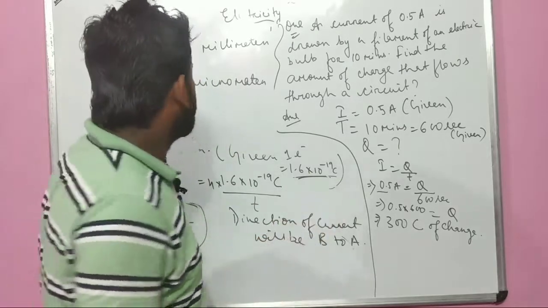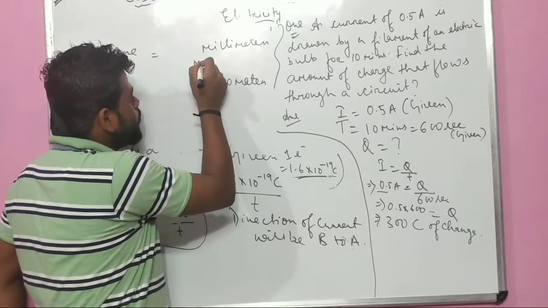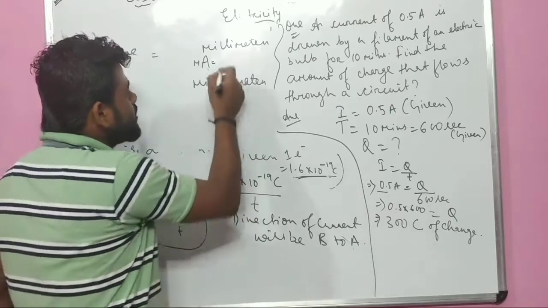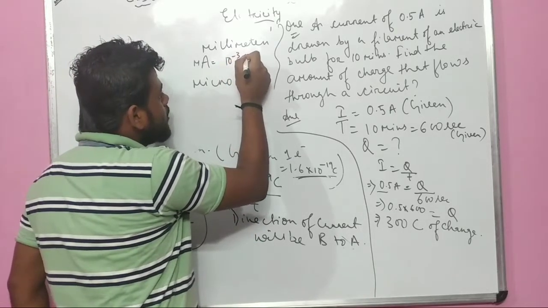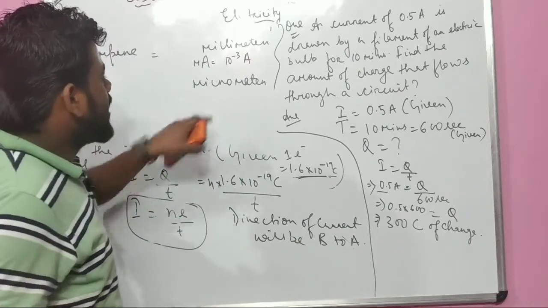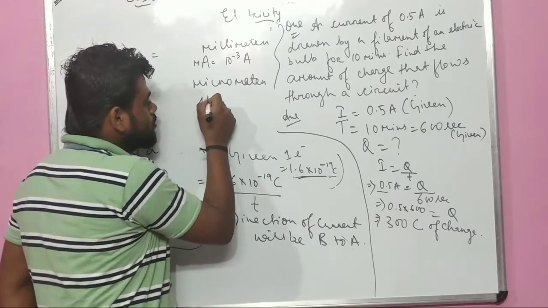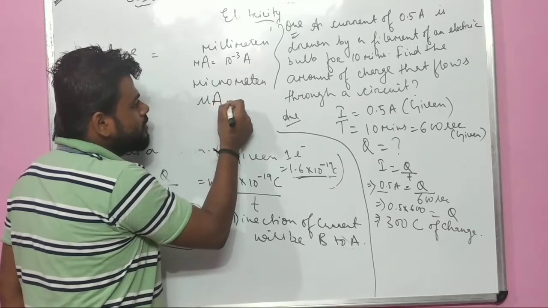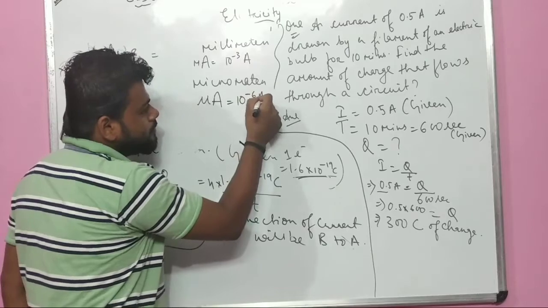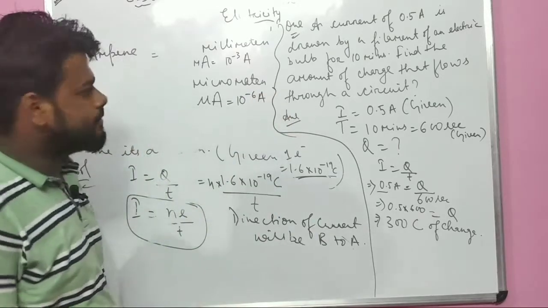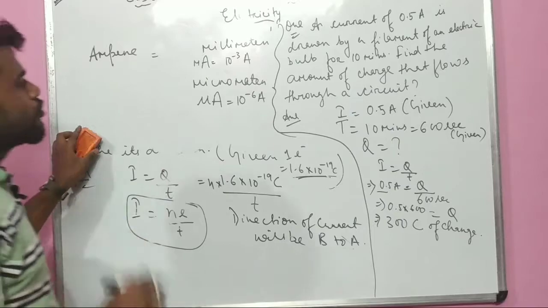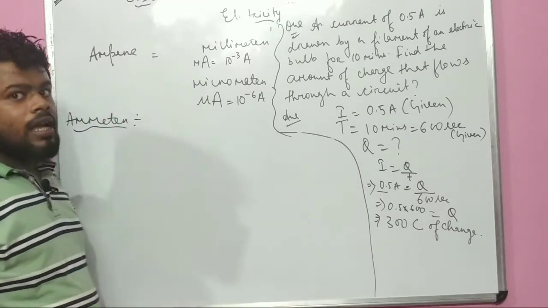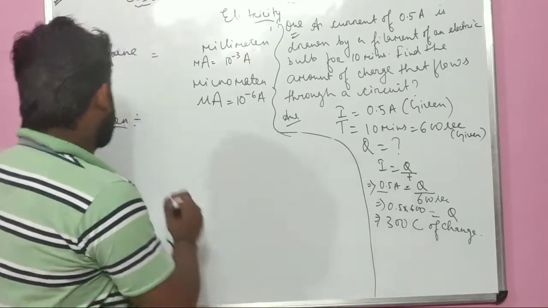Similarly, how do we measure ampere? We always measure ampere in milliampere. So how to write milliampere? हम लिखते हैं small m, capital A, and the value of milliampere is 10 to the power minus 3 ampere. आई बात समझ में? And microampere, we write microampere as mu, आधा m और u, mu as well as capital A, that equals to 10 to the power minus 6 ampere. Is it clear? So this is all about ampere. I want that you should also know about this. What is an ammeter? It has a low resistance.